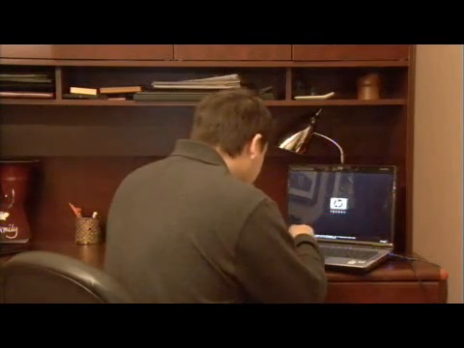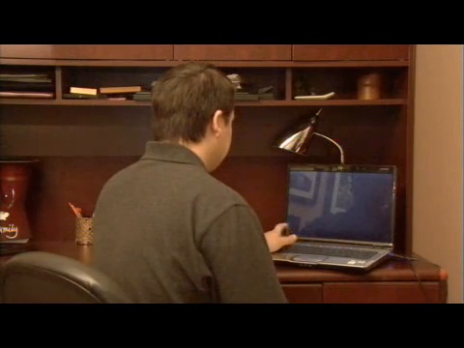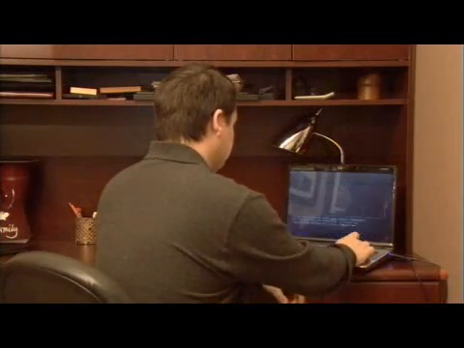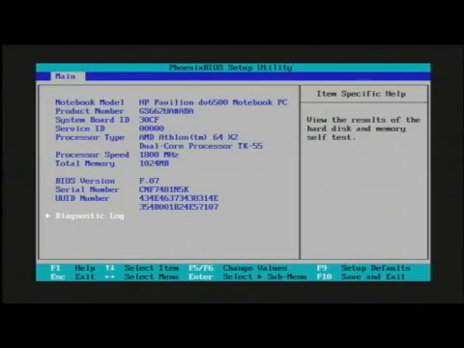So on my screen here, it tells me I have to press F1 to enter the system information. Now, on my particular computer, it wanted me to press F1 to access my BIOS. So I pressed F1, and I've been presented with this screen right here. So now I'm going to show you what options you need to look for in order to upgrade your computer speed.